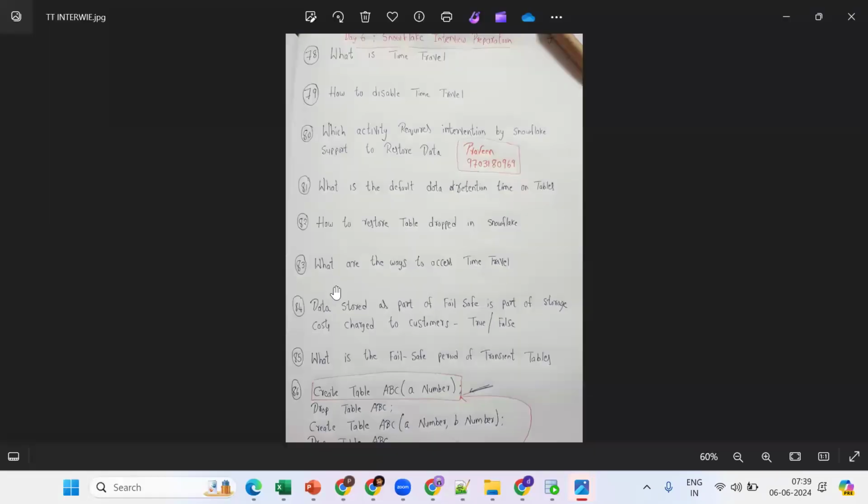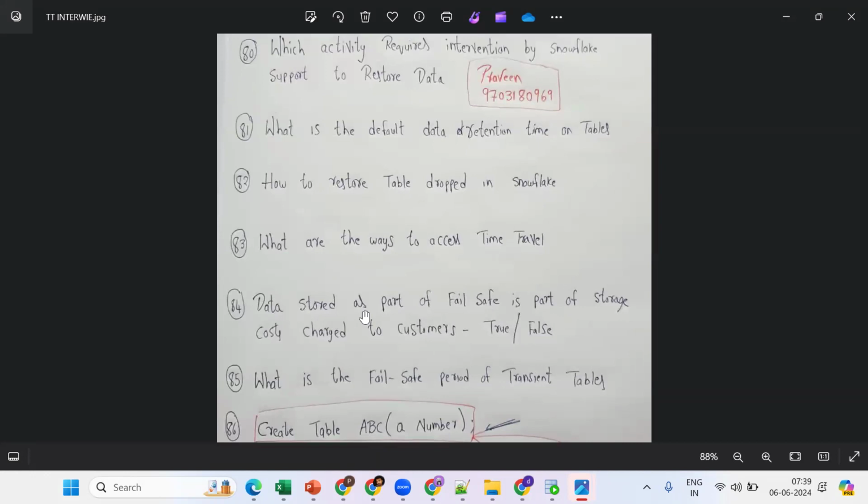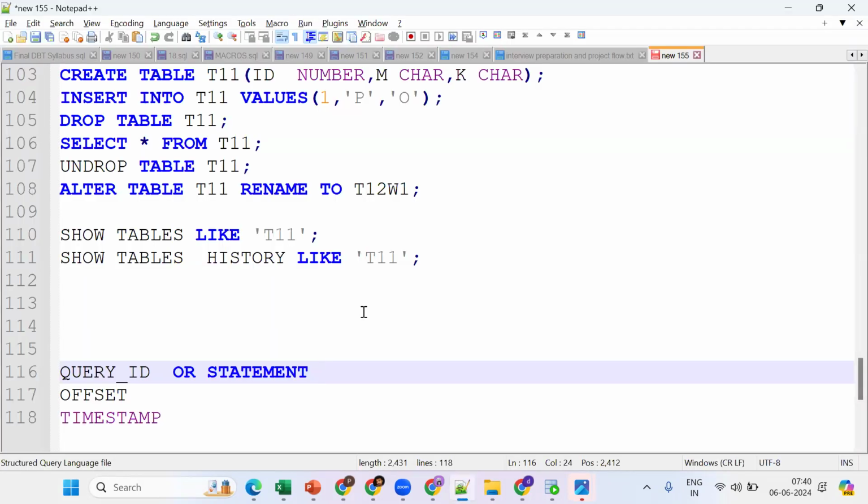Data stored as a part of fail safe is part of the storage cost to the customers or not, true or false? It is true. Snowflake will keep on tracking it. This is important. This question was asked in SnowPro. Where can you check the fail safe bytes and time travel bytes?